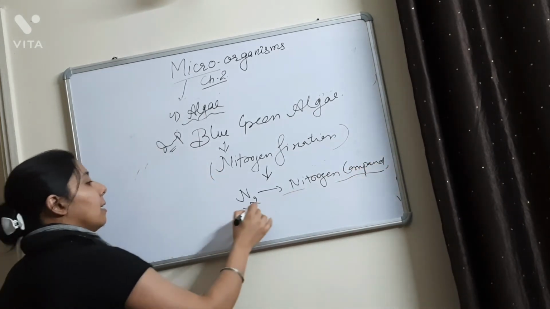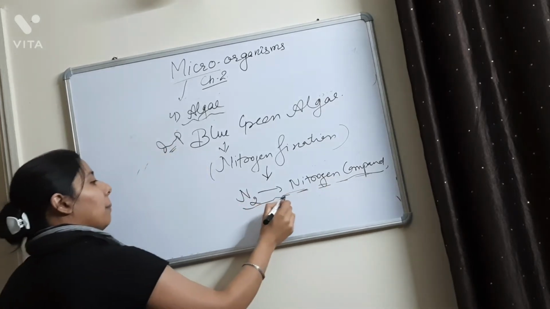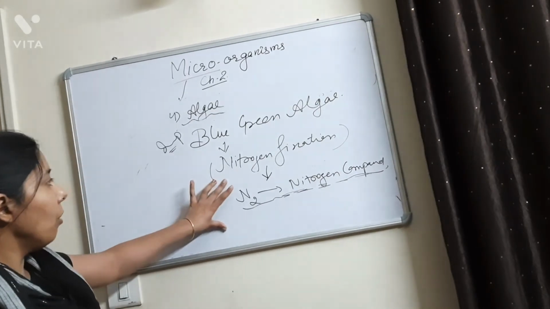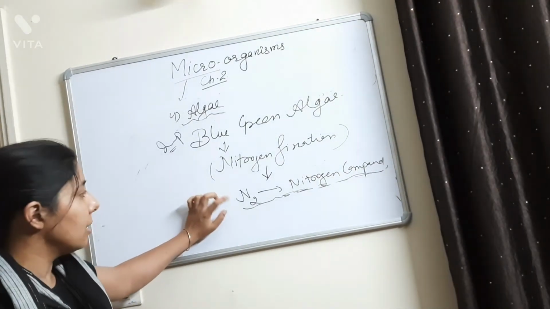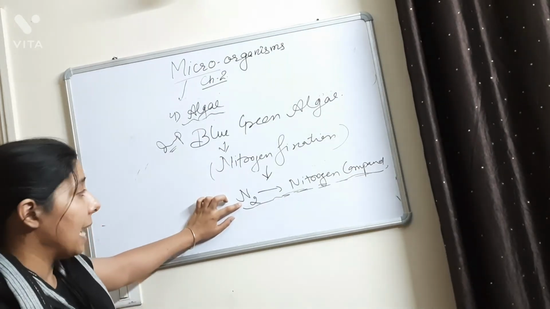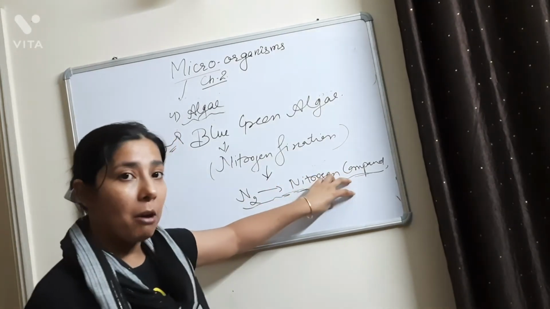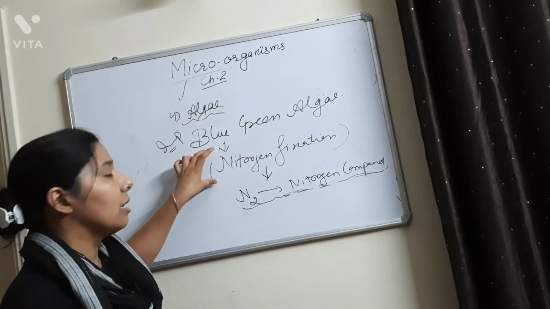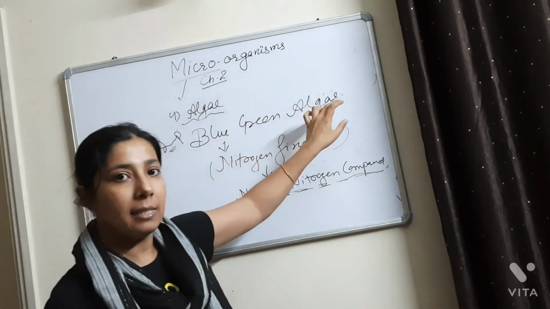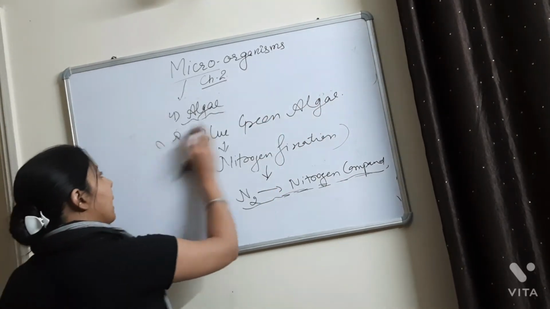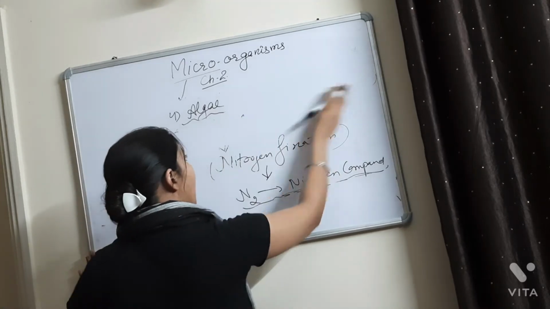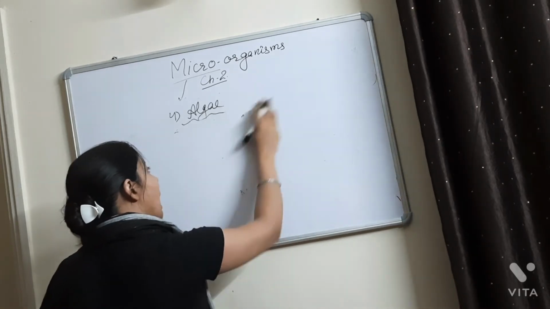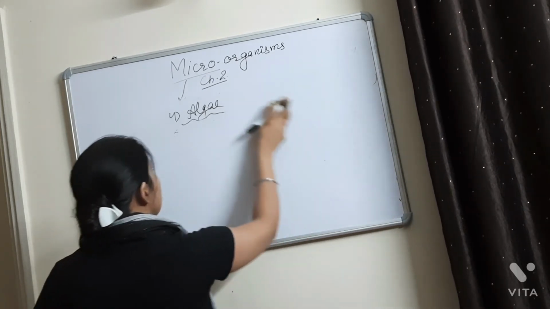But I will upload a video on the detail of this topic. So for now you only need to know what nitrogen fixation is. It is the conversion of atmospheric nitrogen gas to nitrogen compounds, and these nitrogen compounds are used by the plant for their growth. And in this process of nitrogen fixation, who is helping? This blue-green algae is helping. So this is one more category of algae, the blue-green algae, and this is very important. The question asked in exams is like, name the algae which helps in nitrogen fixation. The answer to the question is blue-green algae.